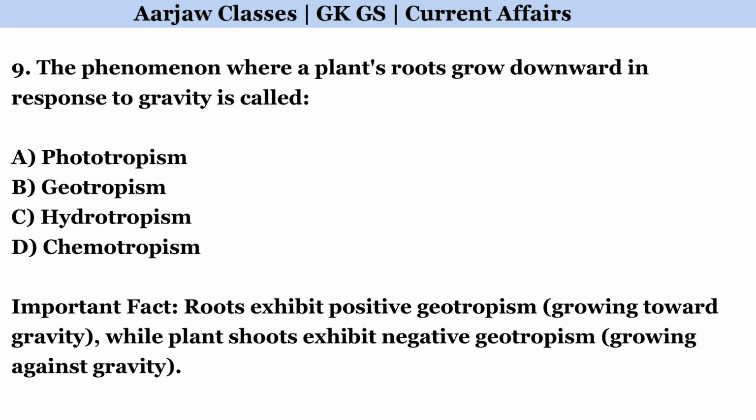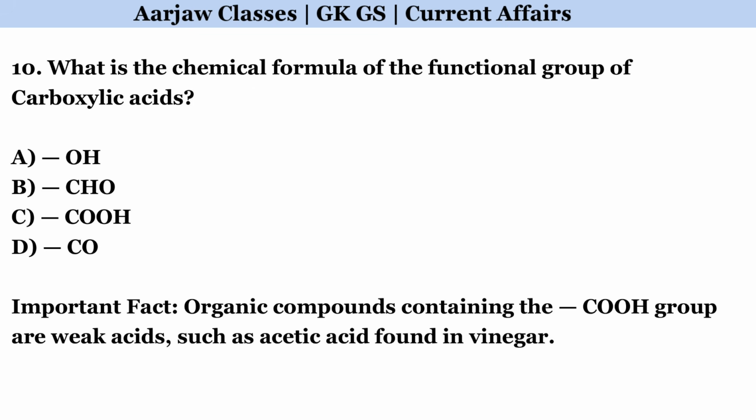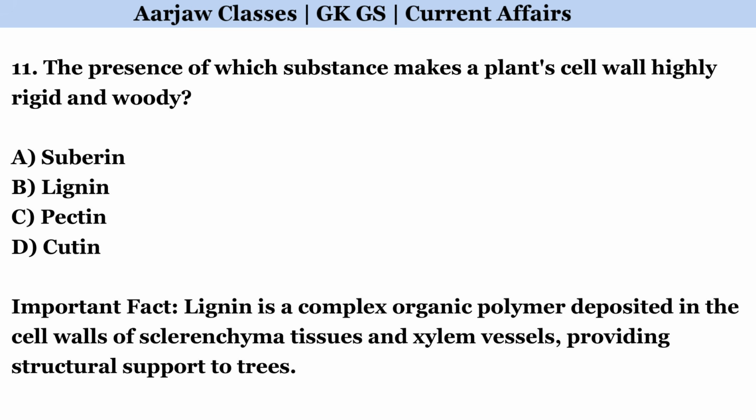The phenomenon where a plant's roots grow downward in response to gravity is called. Correct option is B. Geotropism. What is the chemical formula of the functional group of carboxylic acids? Correct option is C. COOH. The presence of which substance makes a plant's cell wall highly rigid and woody? Correct option is B. Lignin.